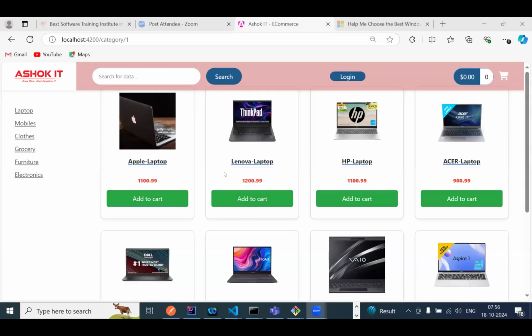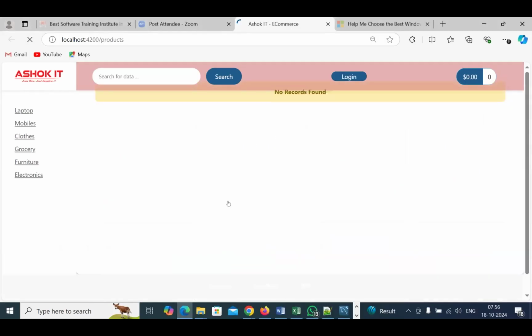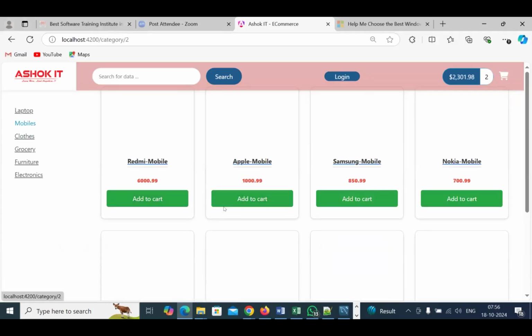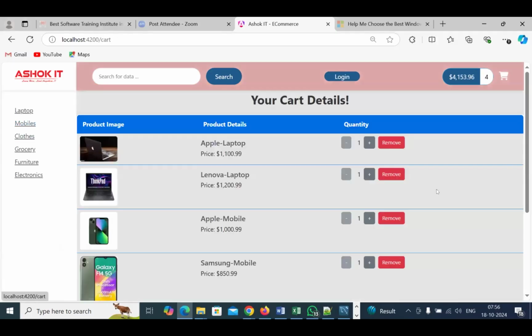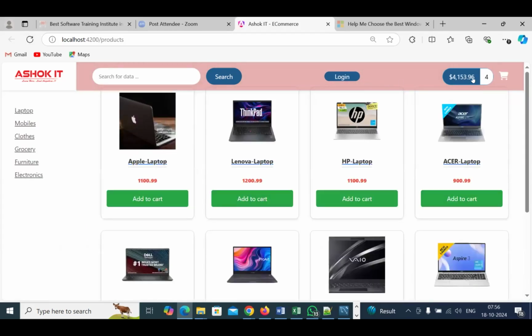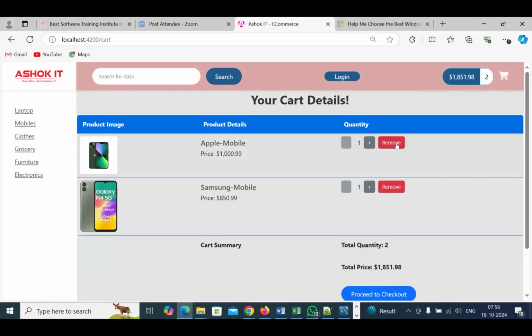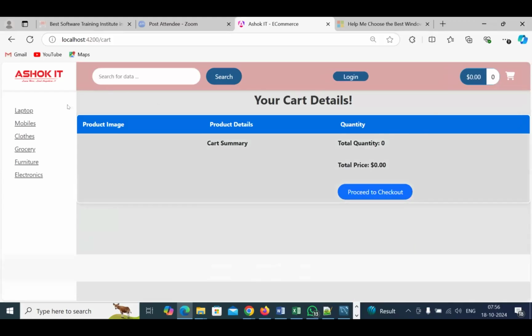Okay, so this is the page, right? Now you are adding to the cart. Now the cart is there. I'm going to refresh. Still the cart is there. Good. Again, if you want to remove something, I'm removing. So still two things are there. Correct, good job. I'm removing everything.